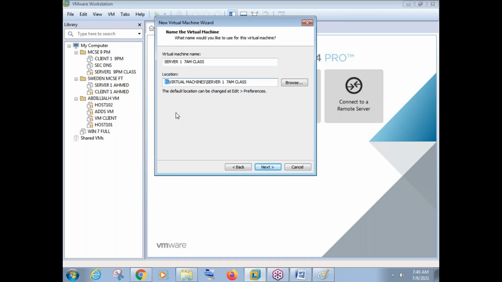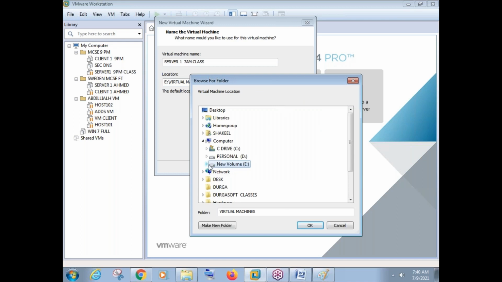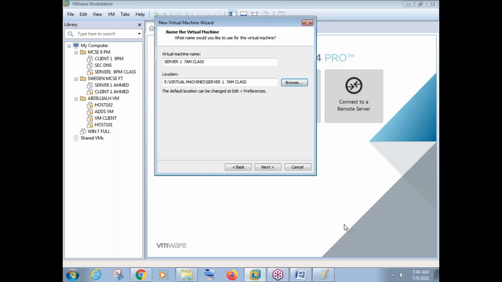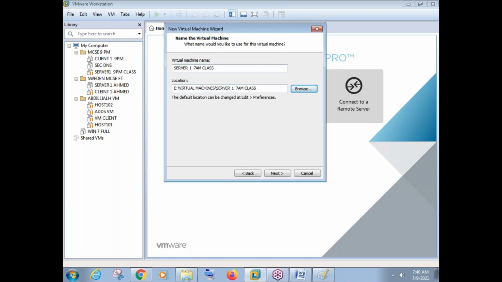See, the location I have selected is E. If you want to change the location, just go to Browse and select your partition like D or C or E or whatever, and create a folder, and in this folder the virtual machines will be created. But what I have done here is I have set the E partition as my default location for the virtual machines. By default it will be C, but if you want to change from C to D, E, F, whatever, we can change. Or if you want to use your external hard disk to keep your virtual machines, you can use your external hard disk. That is also possible. I hope you understood what I said.